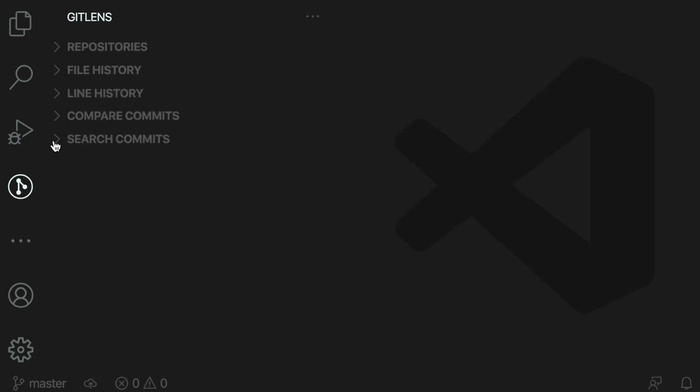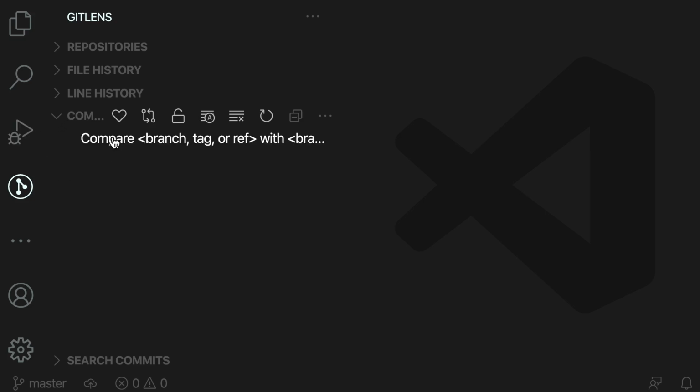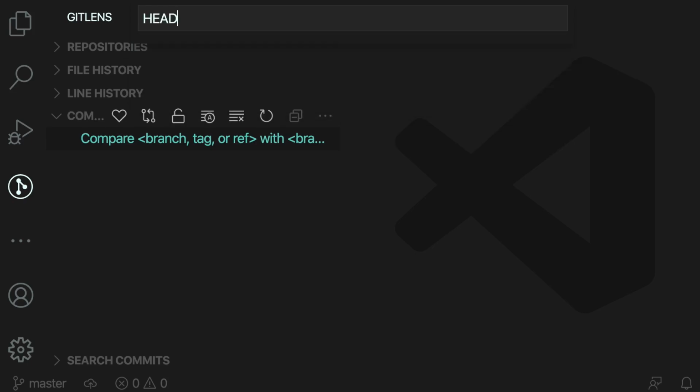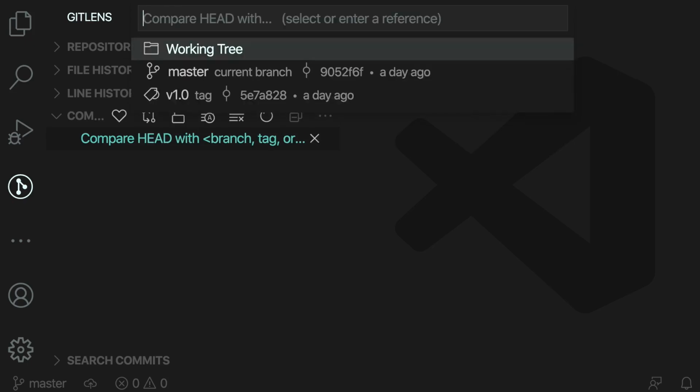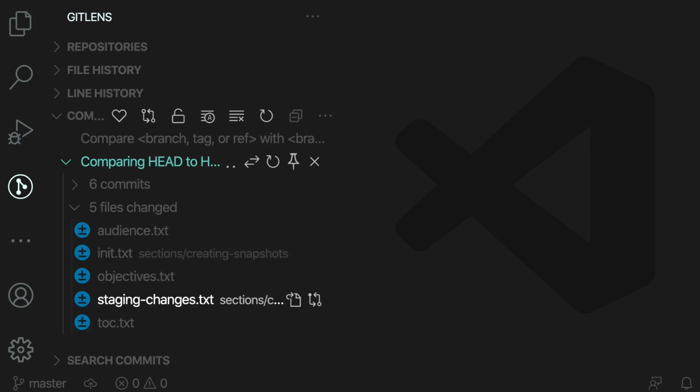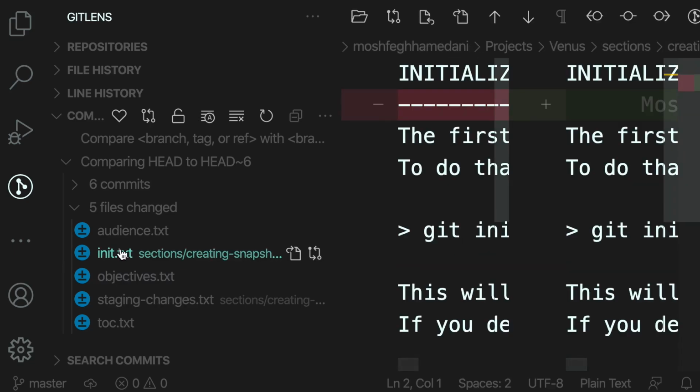Now let's see how we can compare commits. So we click on this. We have to select two commits here. We can type a commit ID or a relative reference using head. I'm going to compare head with head~6. So these are all the files that have been changed across these two commits. If we click on any of these files, we can see the exact lines that were added or deleted.